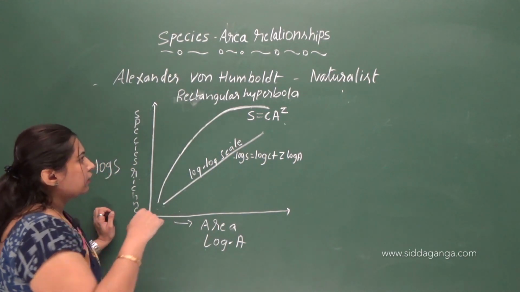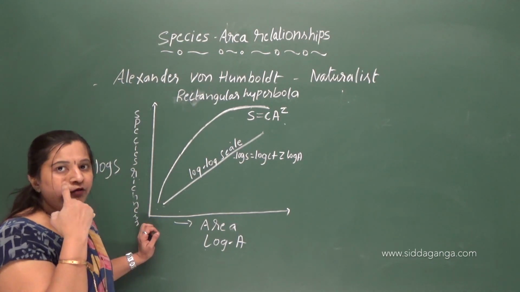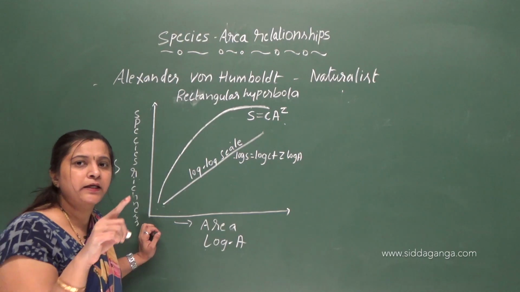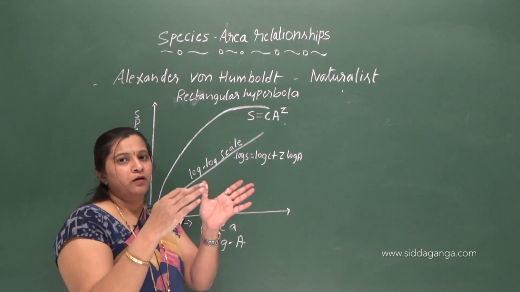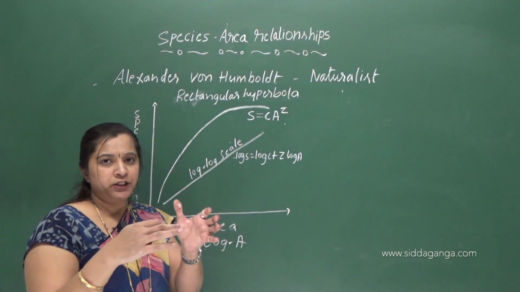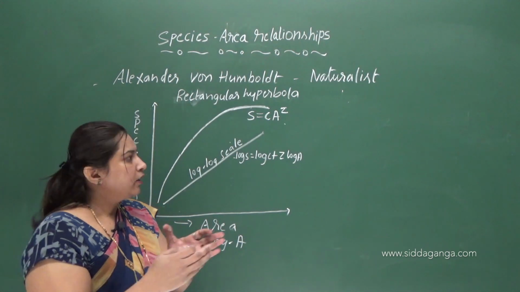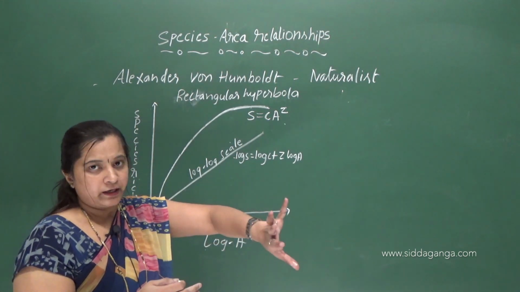What does this slope indicate? Suppose the analysis is done in a smaller area. In a smaller area the number of species will be less, right? But as the explored area increases, the number of species increases, right?